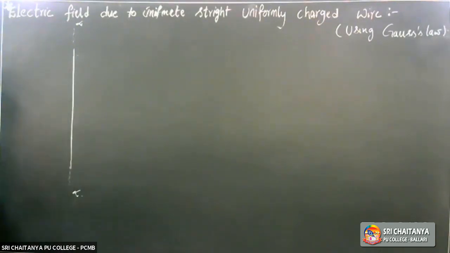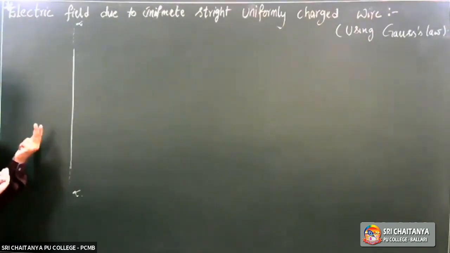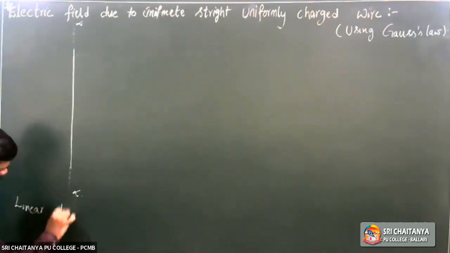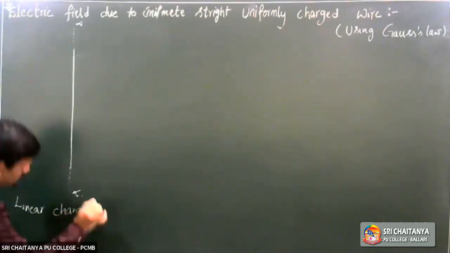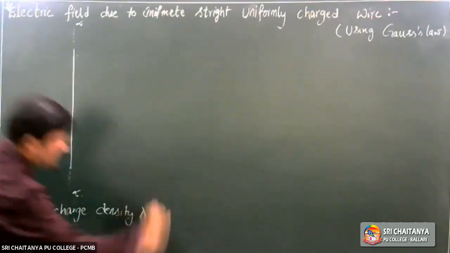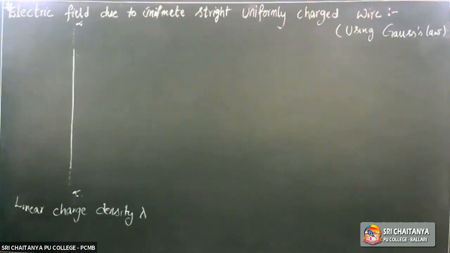It is charged. As it is infinite wire, some charge is there on it. For such type of wires, what they provide is their linear charge density. Let its linear charge density be lambda.